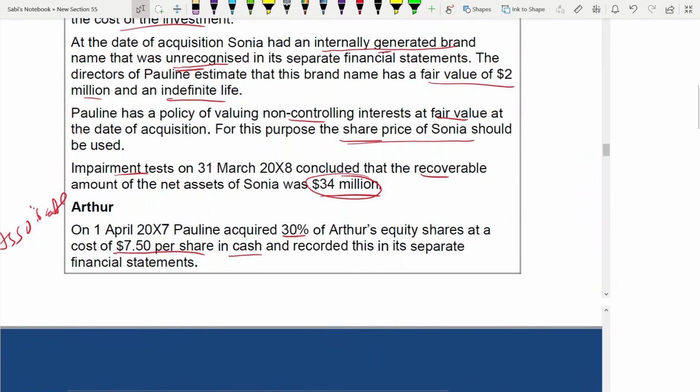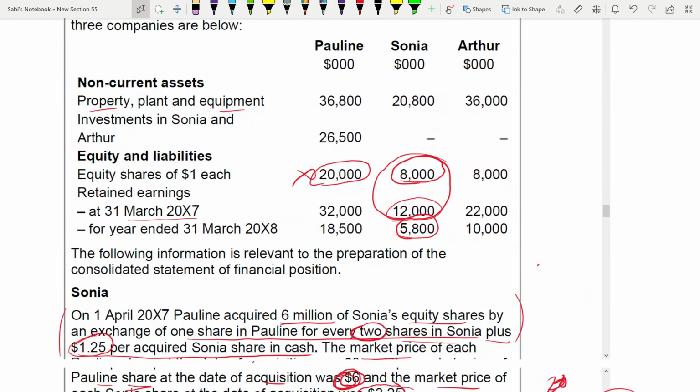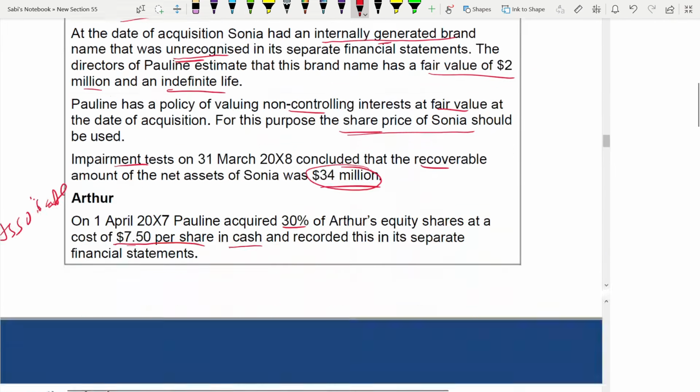It is 30%, 7.5 per share. How many shares? 8,000 shares, or 8 million, because you're dropping down the 3 zeros.